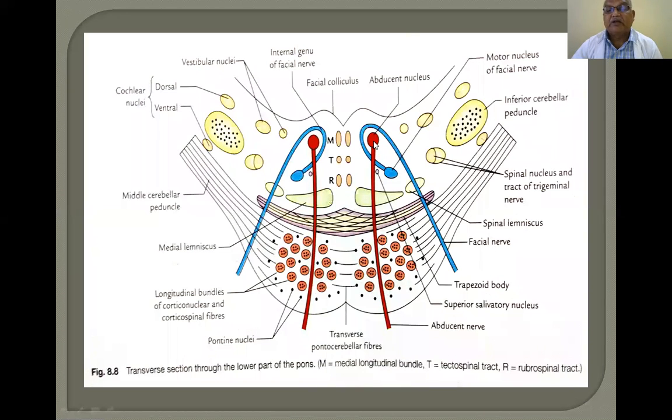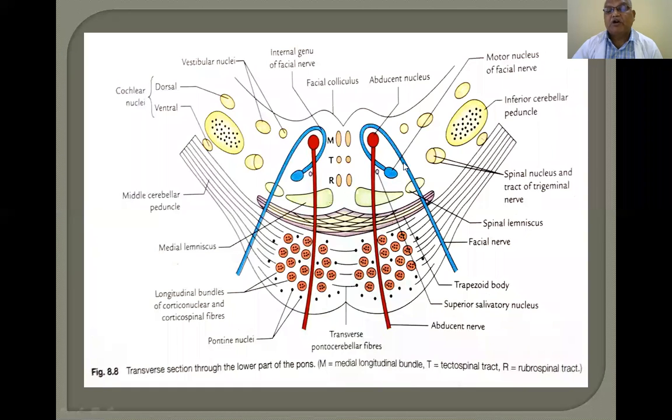Here is the abducent nucleus. This is the motor nucleus of the facial nerve. In this position, it is ventrolateral to the abducent nucleus. So, ventrolateral to the abducent nucleus is the motor nucleus of the facial nerve.